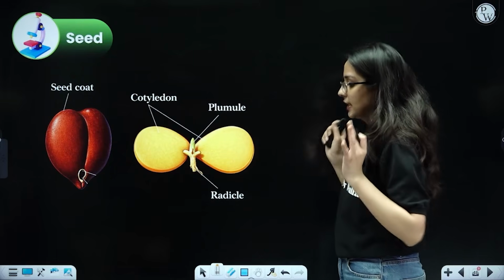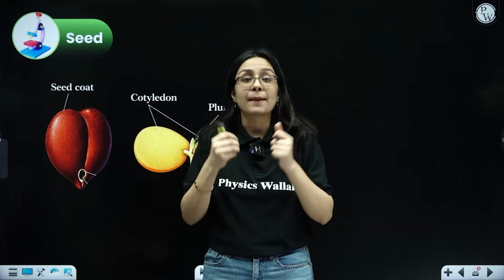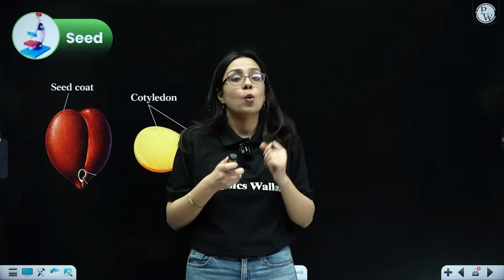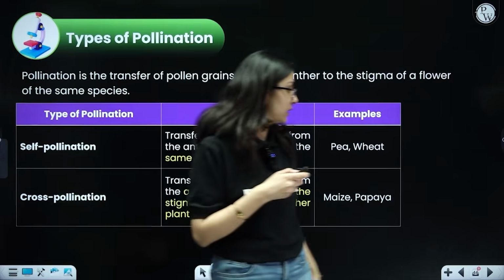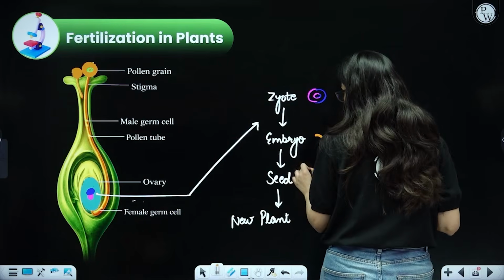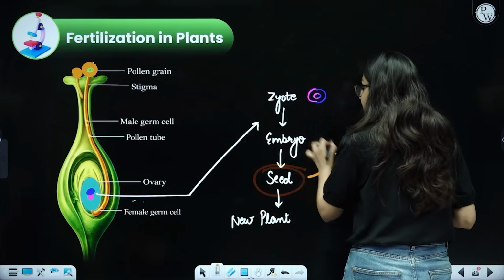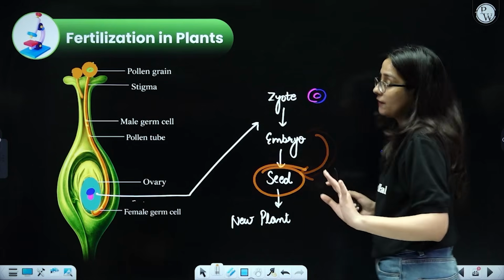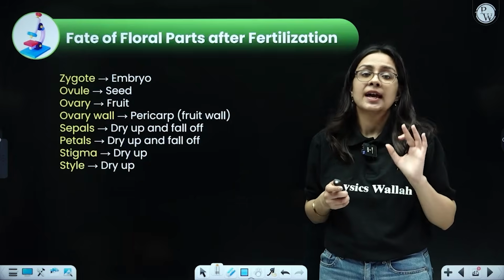Now talking about seed, once we got the seed, how was the seed formed? From the embryo, because embryo, once it had gone multiple divisions, it actually formed the seed over here. As you can see, embryo was responsible for forming the seed. So if I open the seed, I should ideally find the embryo. Yes or no? Everybody will agree.